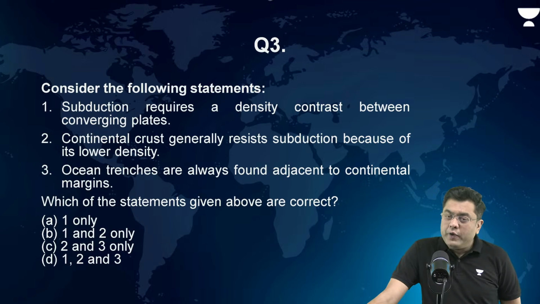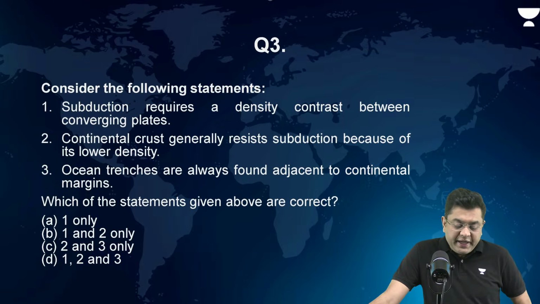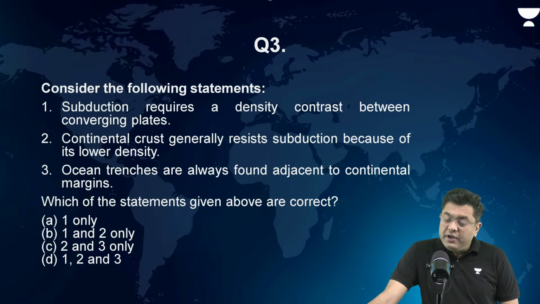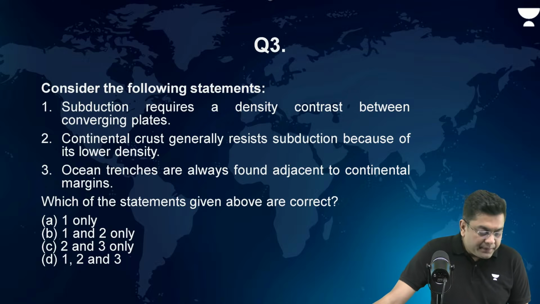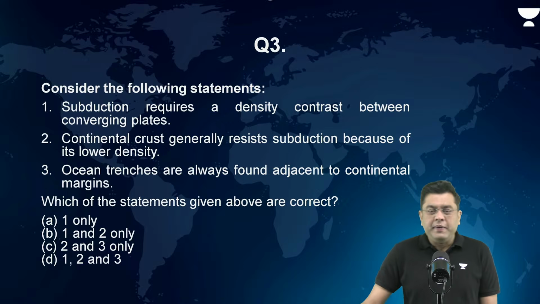Now, consider the following statements. Subduction requires a density contrast between the converging plates. Continental crust generally resists subduction because of its lower density. Oceanic trenches are always found adjacent to continental margins. Which of them are correct in this case? This is about plate tectonics.